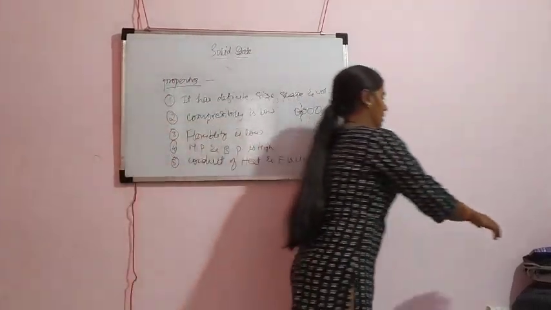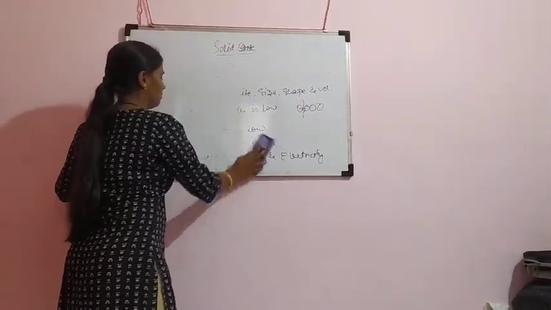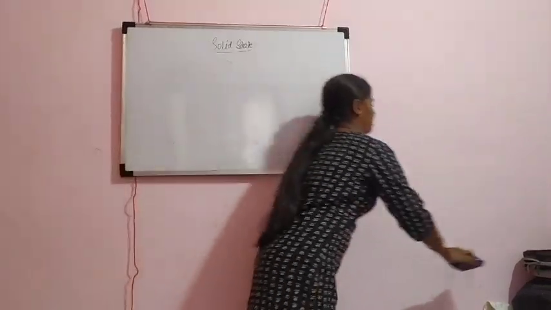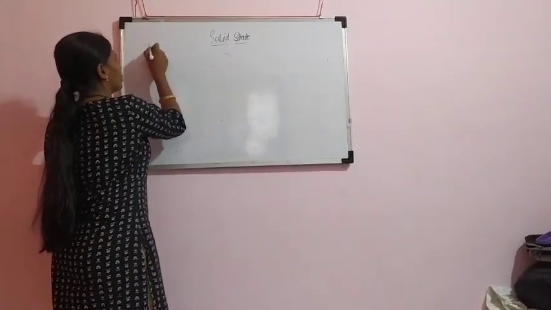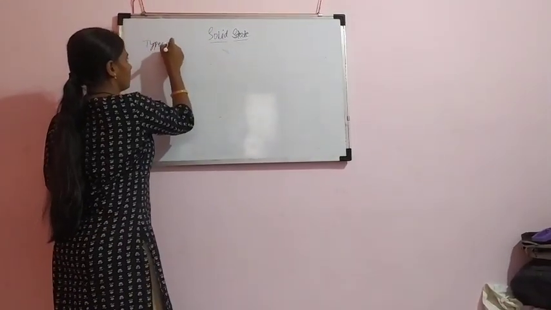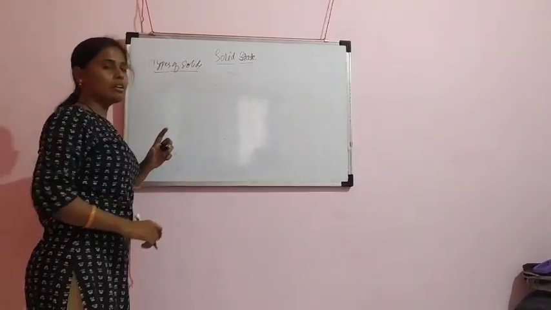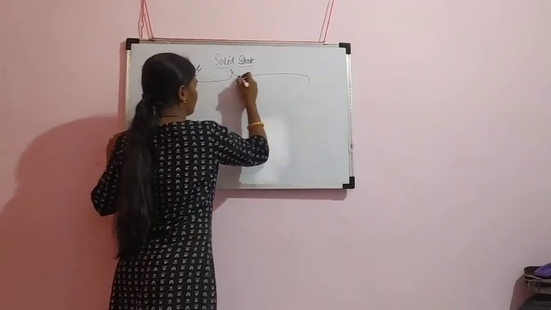Now we will study the types of solids. Solids are mainly of two types.